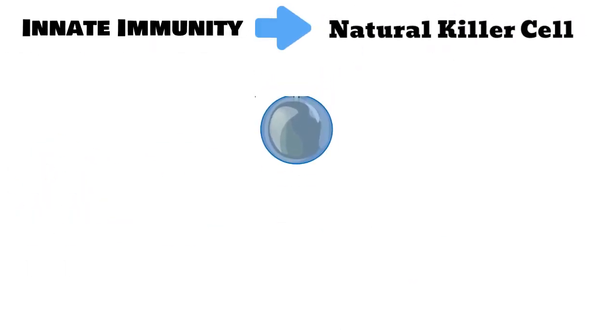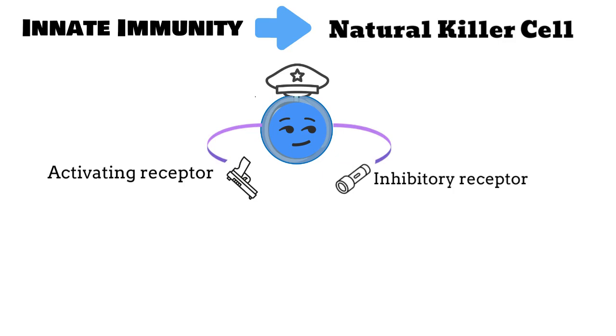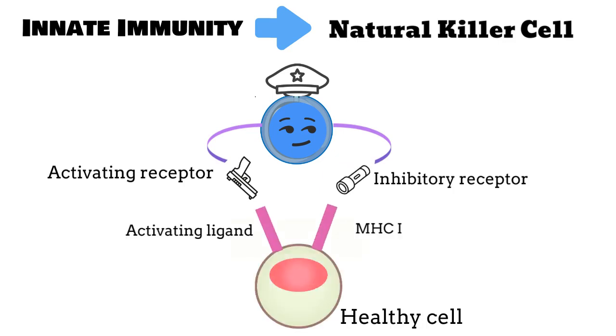The immune cell involved in innate immunity is the natural killer cell. Natural killer cell is like a car produced in our circulating blood. It has an activating receptor like a pistol and an inhibitory receptor like a torchlight. Natural killer cell will not attack healthy cell because of the full engagement of the two receptors. So the natural killer cell is not activated.